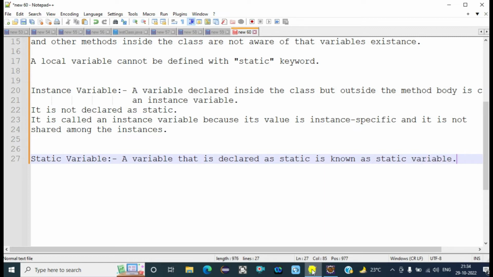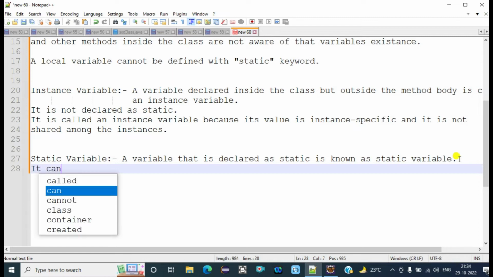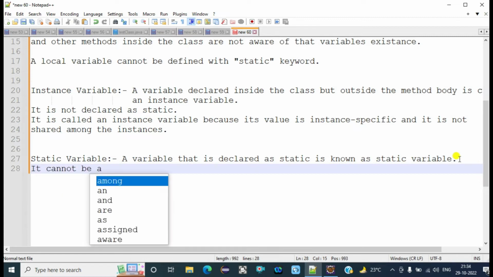Now, as we already discussed inside the local variable, local variables cannot be defined as static, so we can say that it cannot be a local.